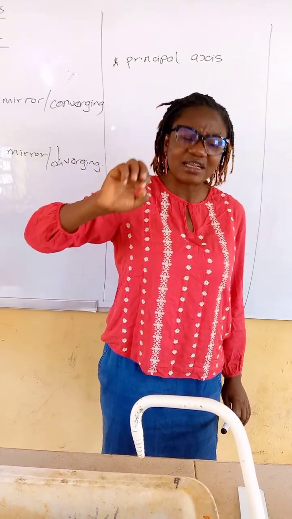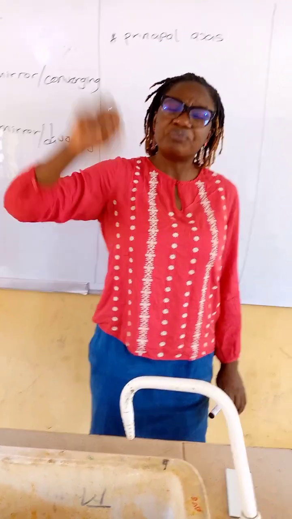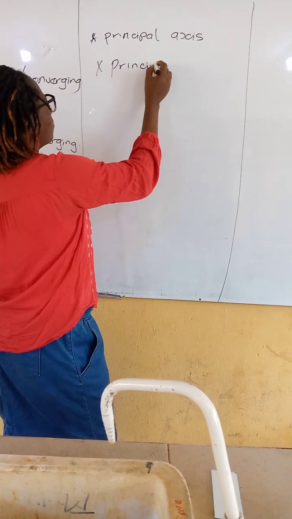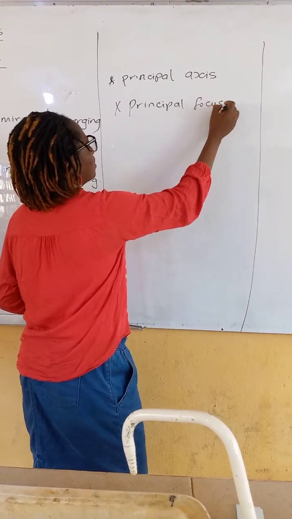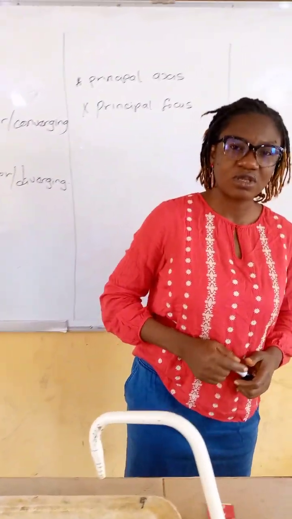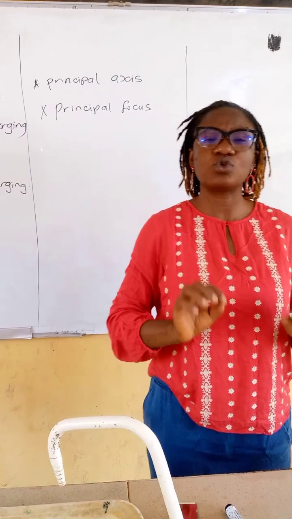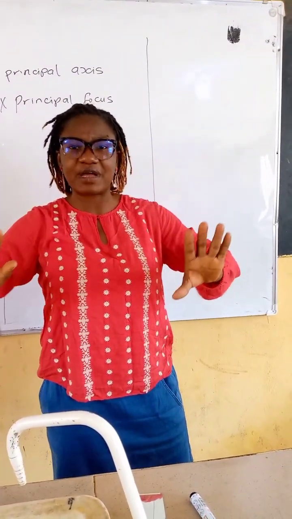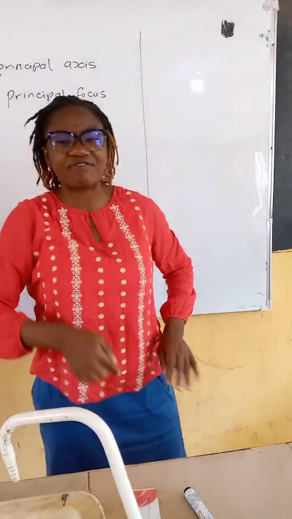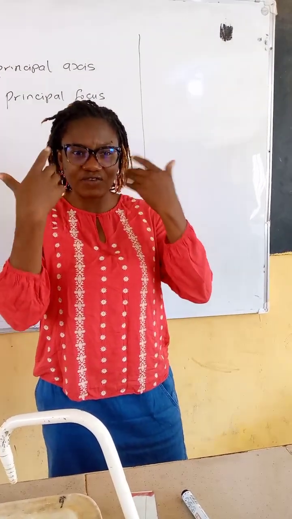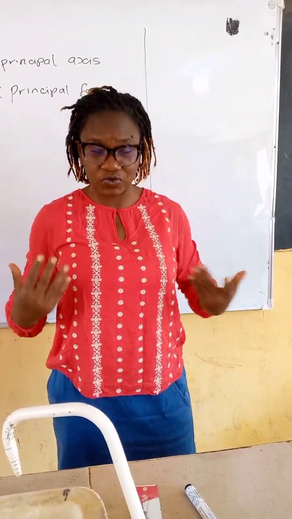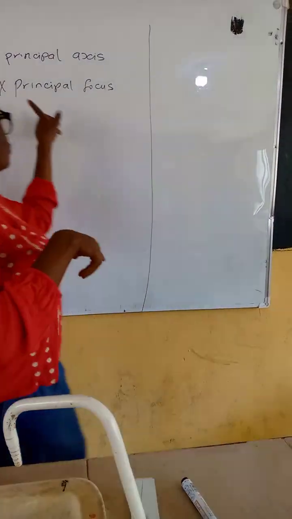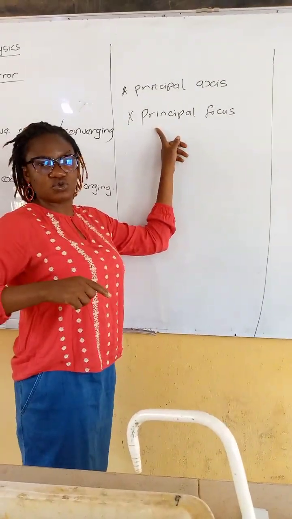Then you get another terminologies wey you suppose to know again. Principal focus. Wetin be principal focus? Principal focus na that point wey be say every parallel ray wey dey close to the principal axis go pass through after reflection. You know, when you see your face for mirror, you go see reflection of yourself. So once that ray enter the mirror, it go reflect, it go must pass through this principal focus.